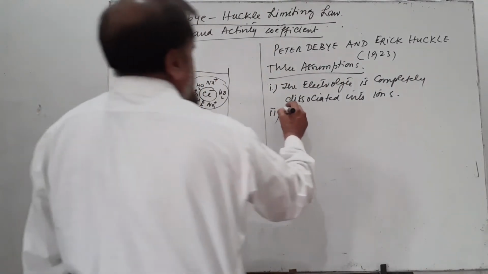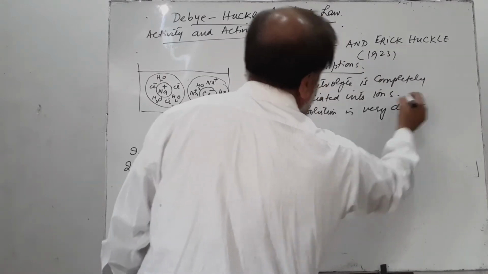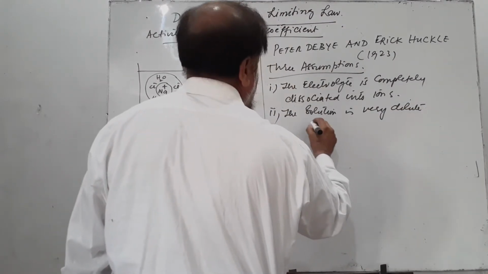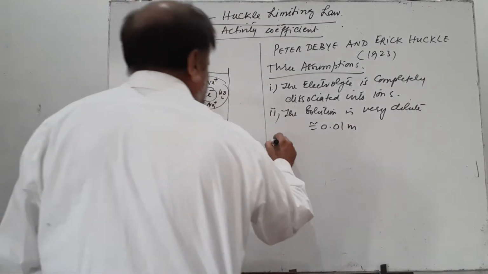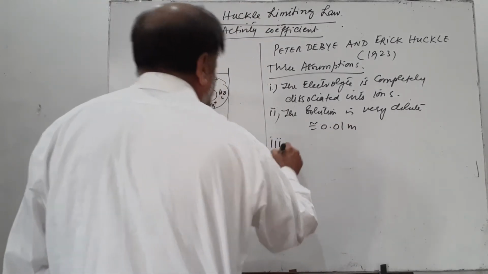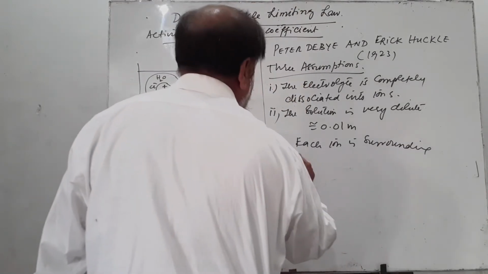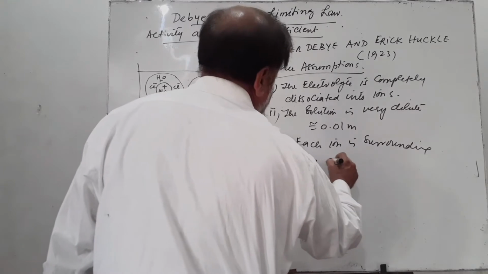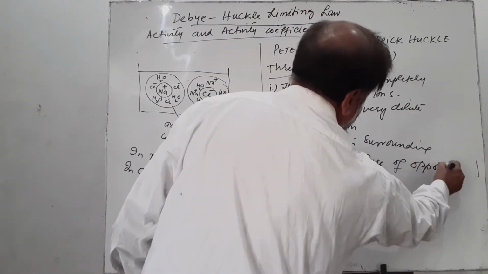Second, the solution is very dilute, having a concentration of approximately 0.01 molal. And third, each ion is surrounded by an atmosphere of oppositely charged ions.